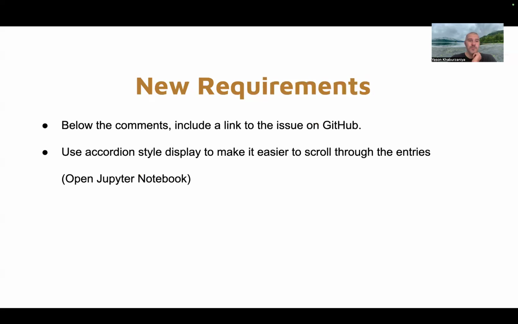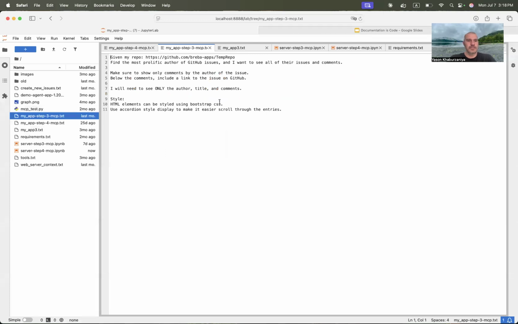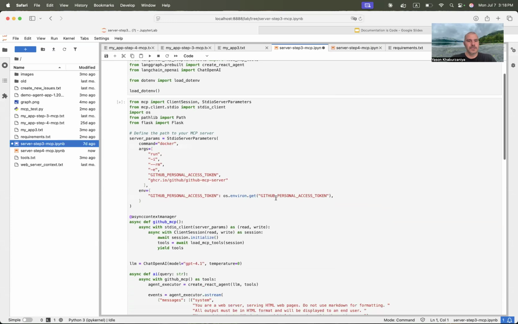Let's see if it can accommodate other requirements. So these are additional requirements coming in: below the comments, include a link to the issue on GitHub and use accordion style display to make it easier to scroll through the entries. Okay, we're going to actually go and run this in a Jupyter notebook and see this. So this is the prompt. I added some style for the accordion, and we're going to go ahead and run our server.